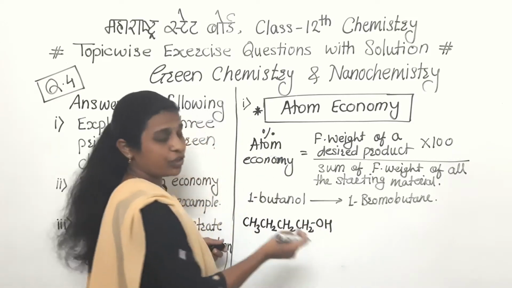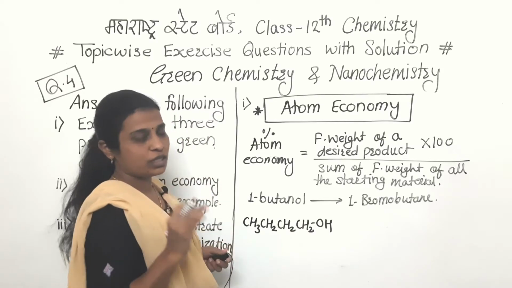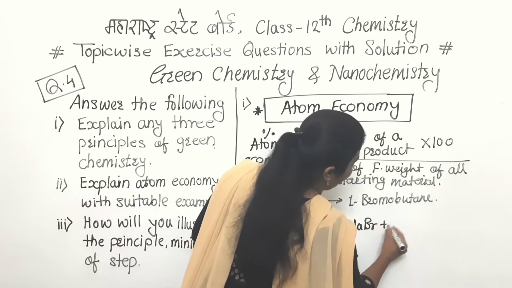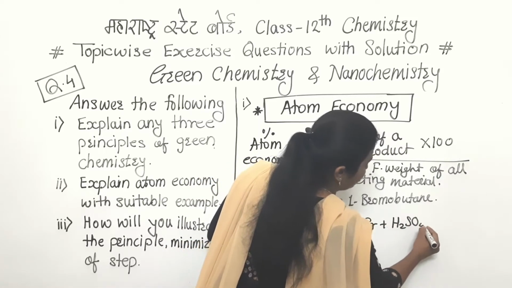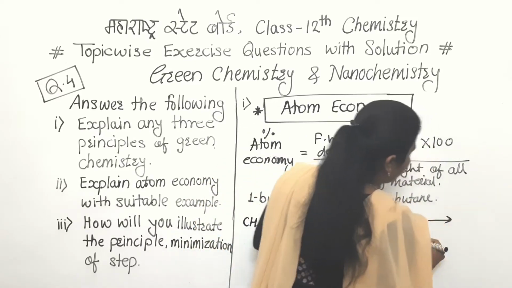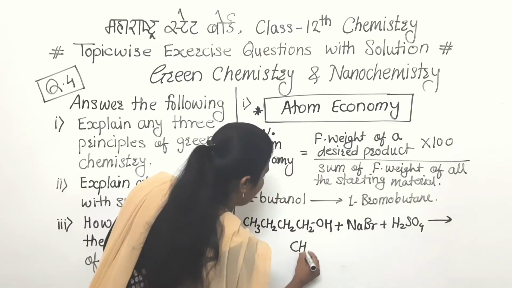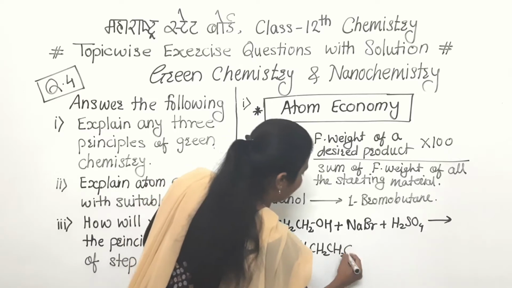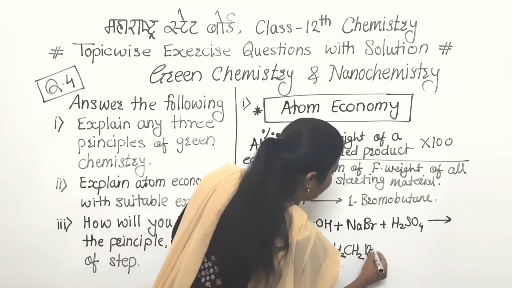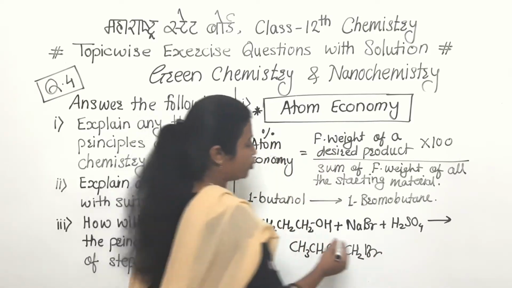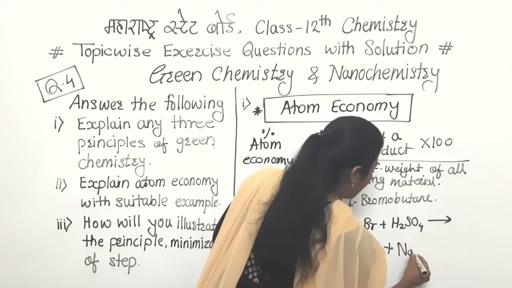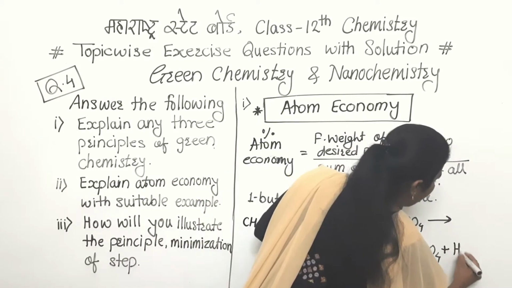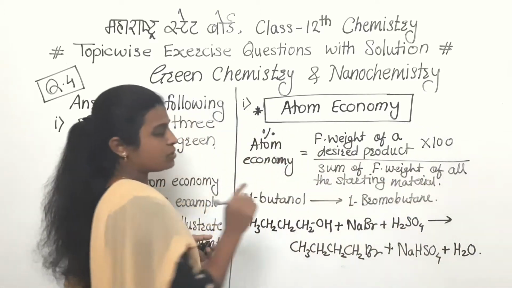For the conversion we have to use the reagents, and that is NaBr, sodium bromide, plus H2SO4. At that time it gives the product, that is CH3, CH2, CH2, 3 completed, fourth one and Br. This is 1-bromobutane plus NaHSO4 plus H2O. So this is the reaction.